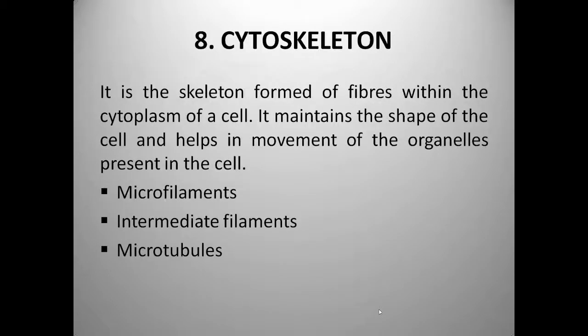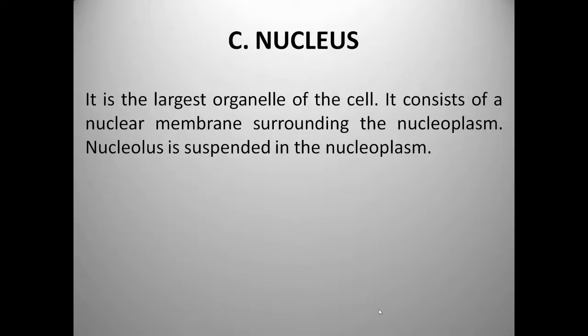Now we see the cytoskeleton. It is formed by fibers within the cytoplasm of the cell, and it maintains the shape of the cell and helps in movement of the organelles present in the cells. These are the microfilaments, intermediate filaments, and microtubules.